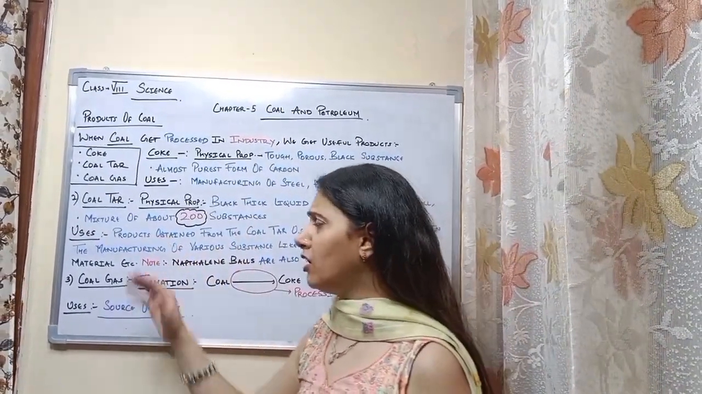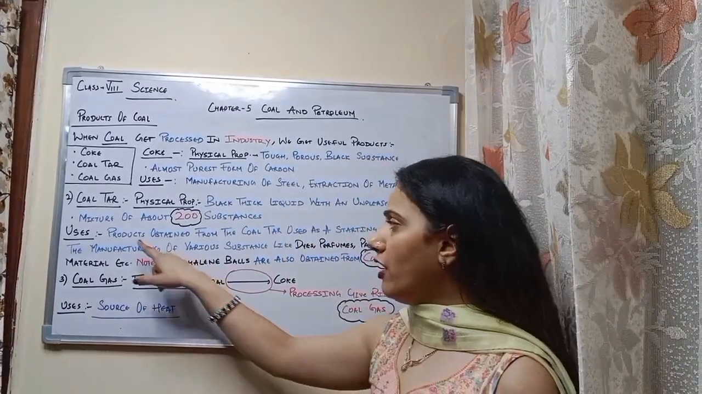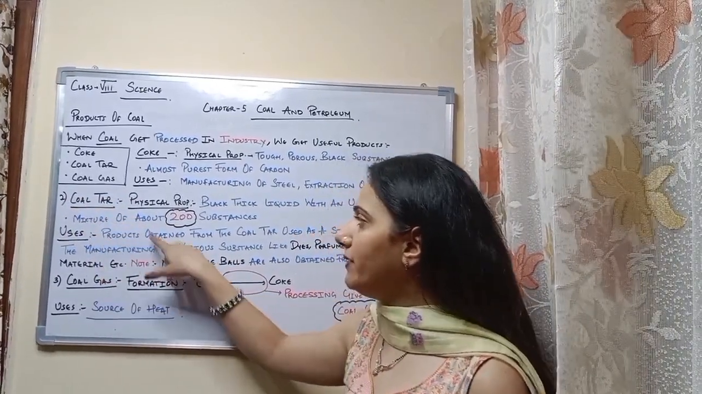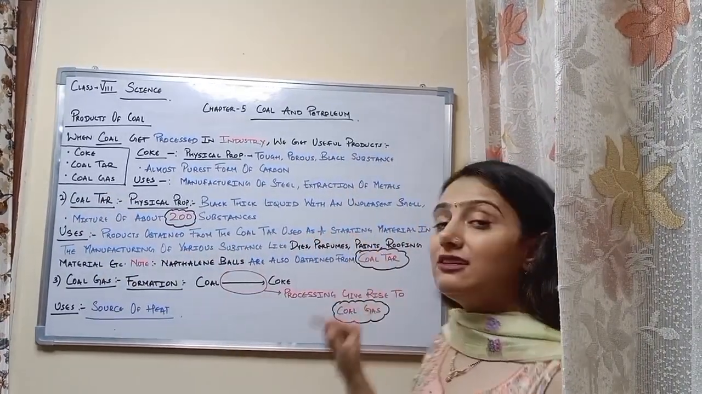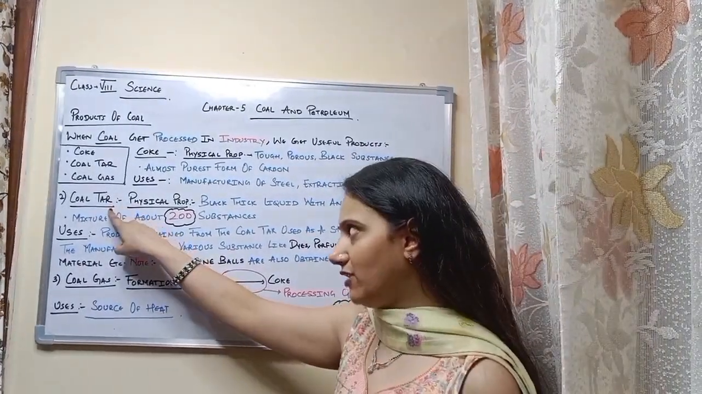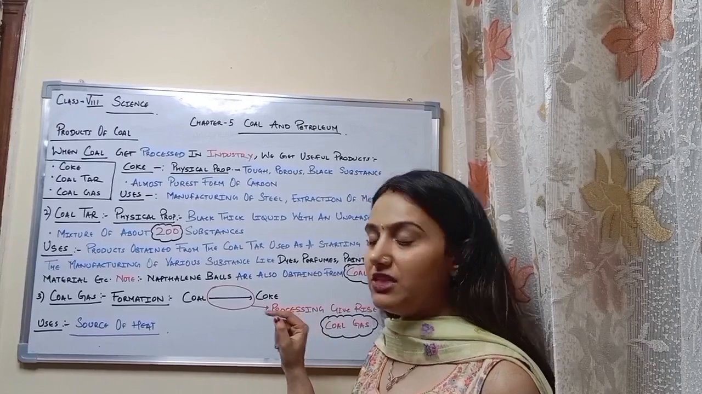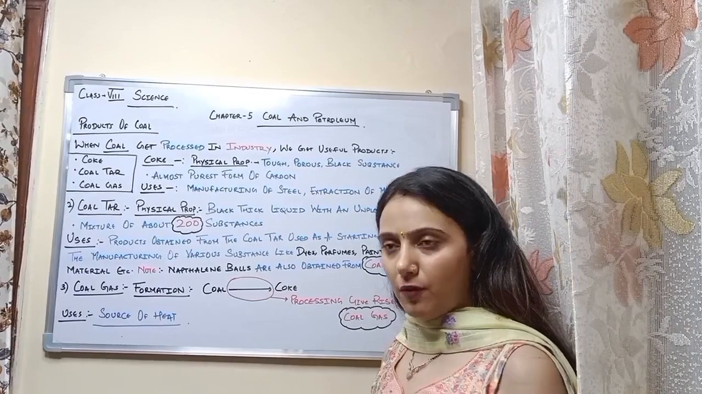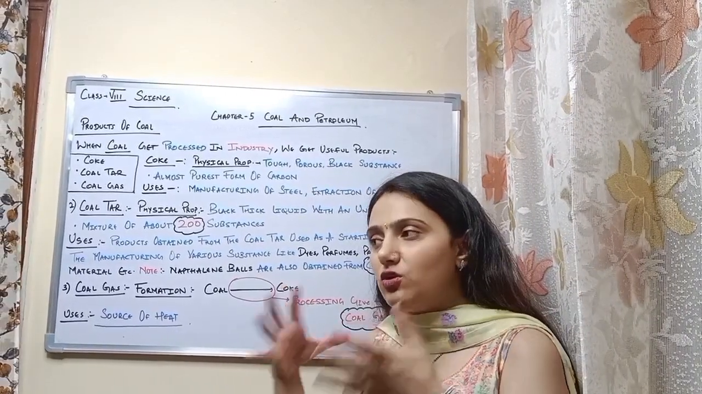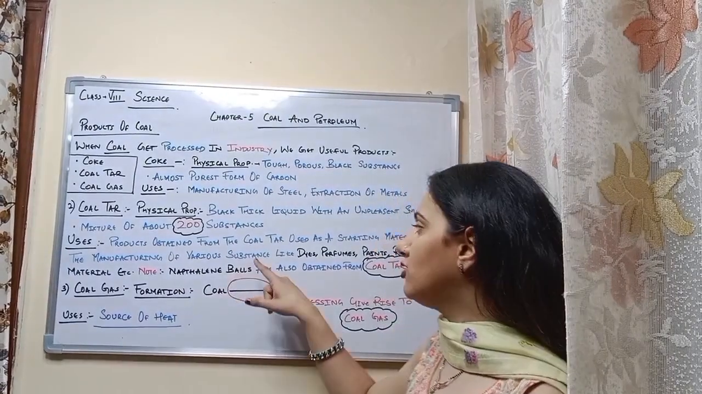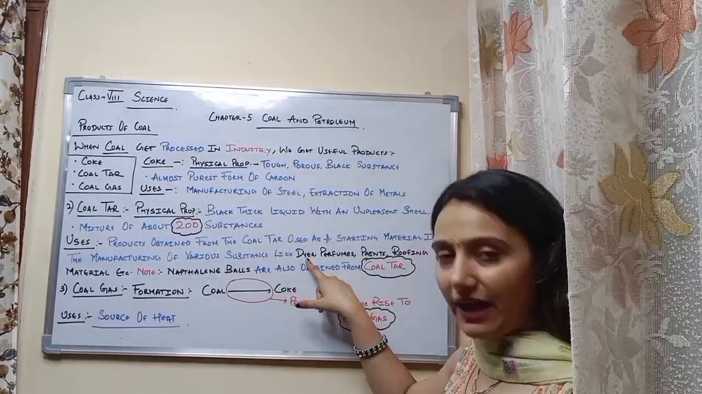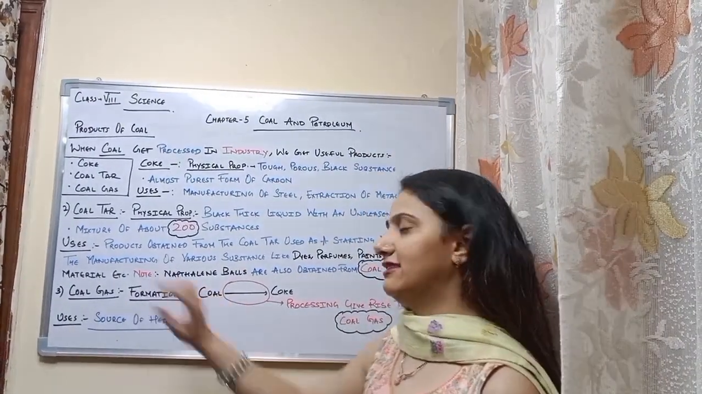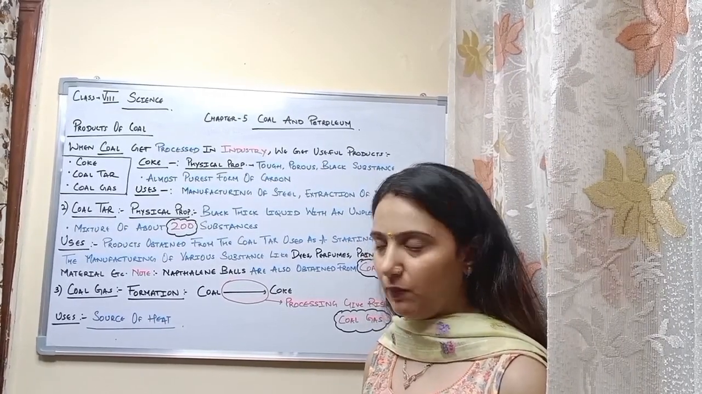Very important. Talking about its uses, the products obtained from coal tar are used as a starting material in the manufacturing of various substances like dyes, perfumes, paints, roofing material, etc. I hope you are getting my point.